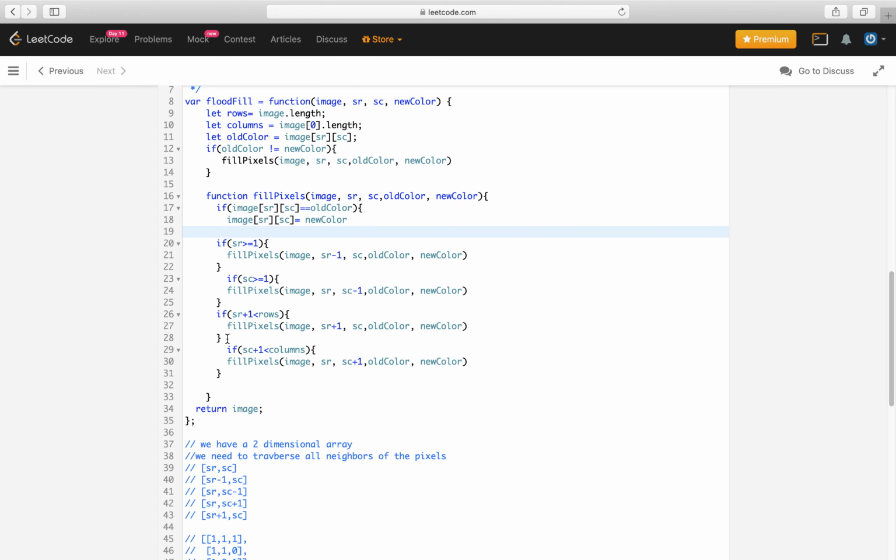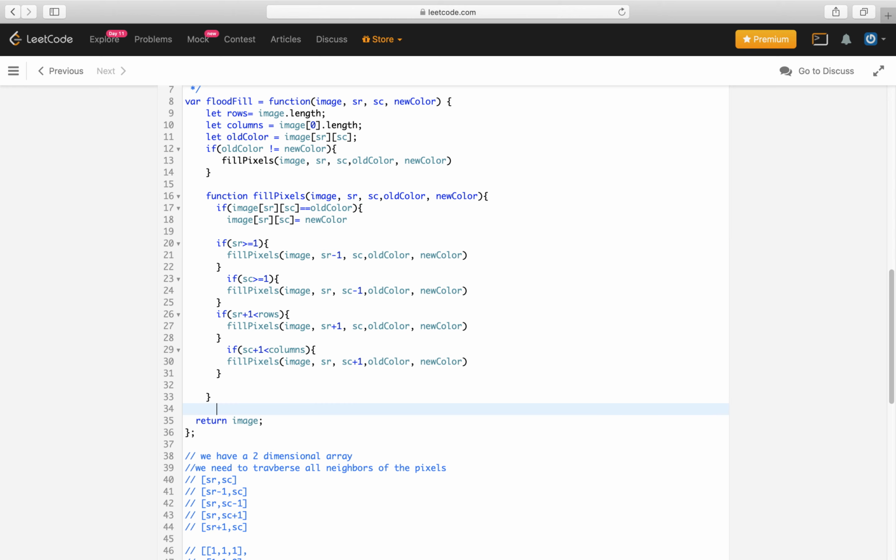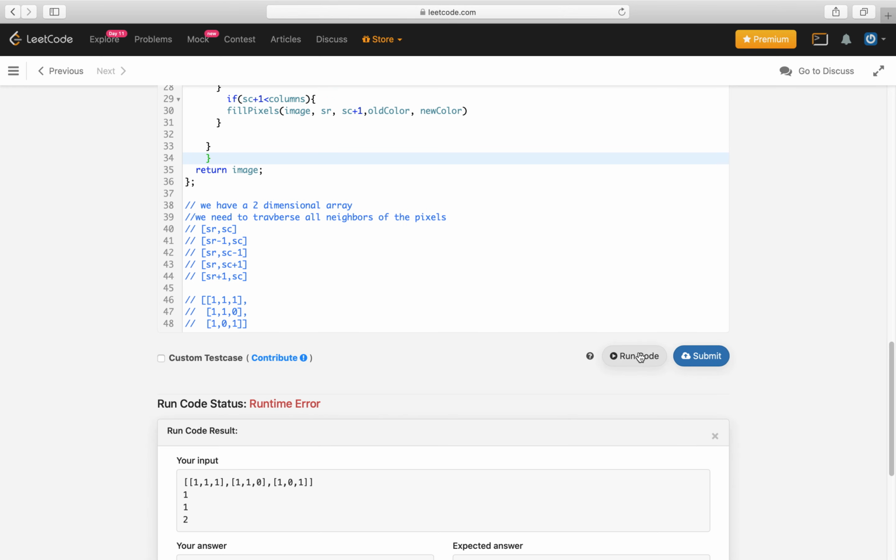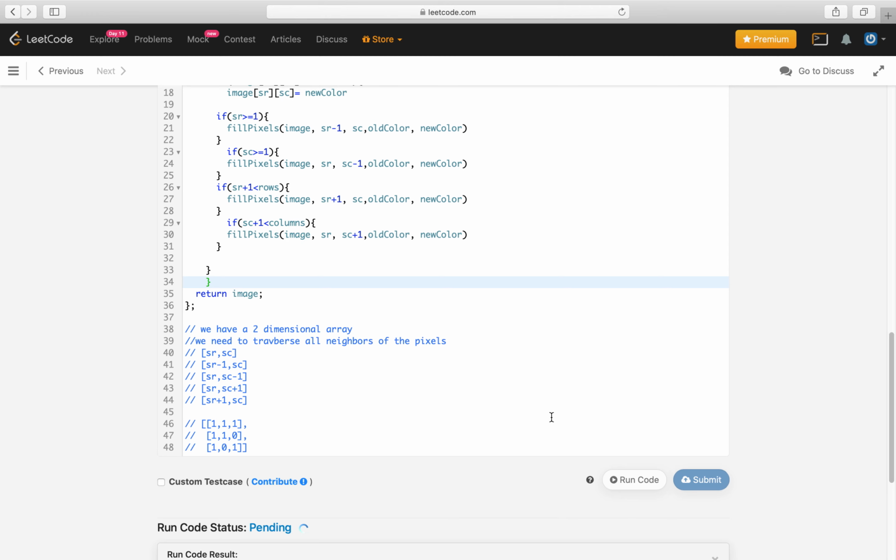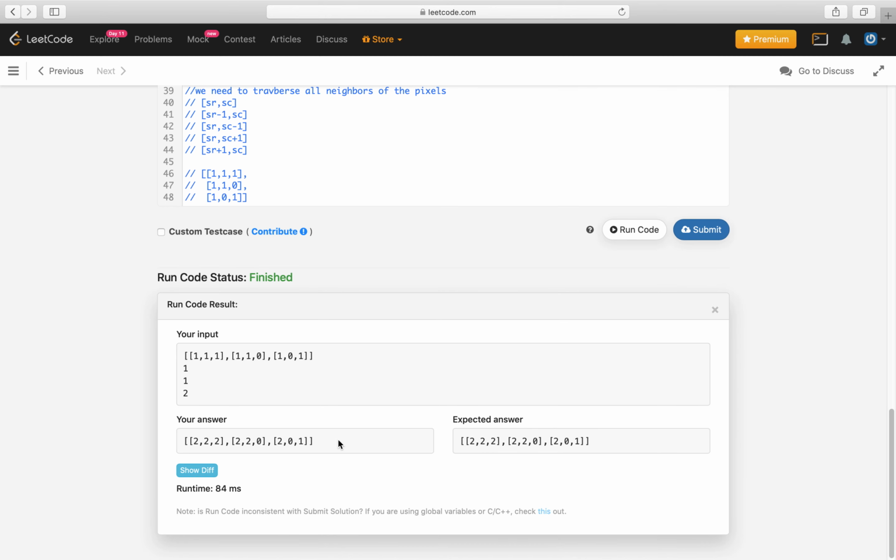Let me try to run it. Yes, this one gives the correct result as expected.